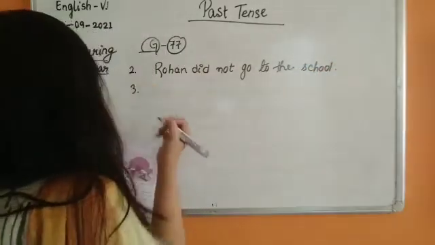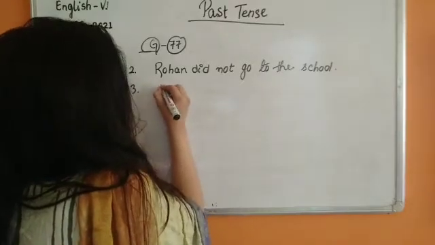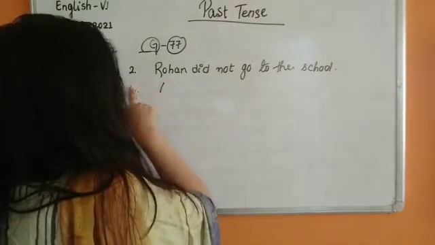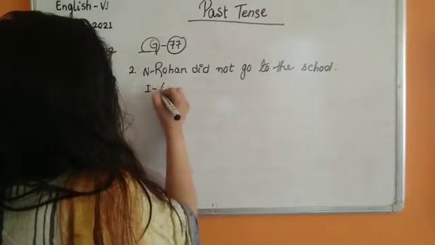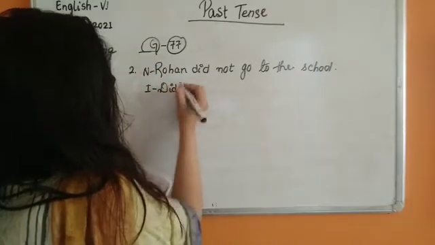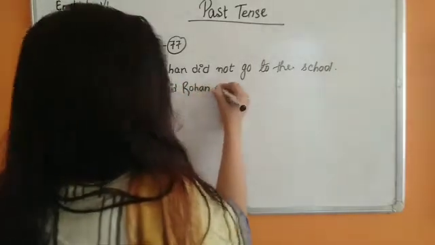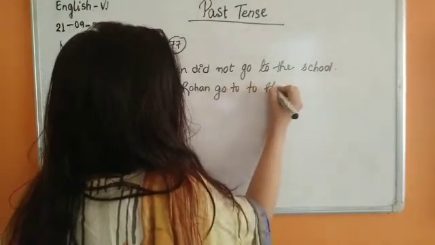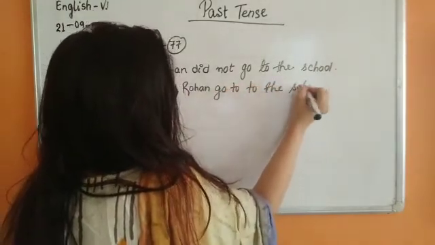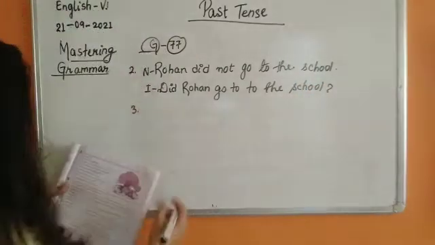Why? Because we have to write negative first and then interrogative. Did Rohan go to school? Go to the school? Question mark. So this is interrogative.